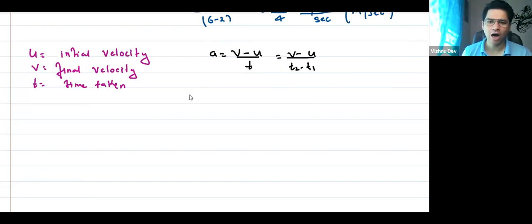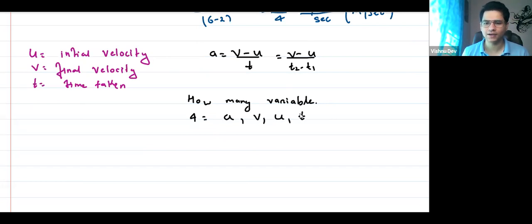Now, how many variables are here? Ask yourself from a teacher's point of view, how to make a problem. How many variables are there in this equation? Four variables, right? What are these? Acceleration, final velocity, initial velocity, and time.